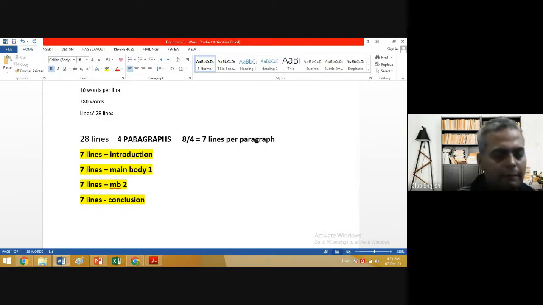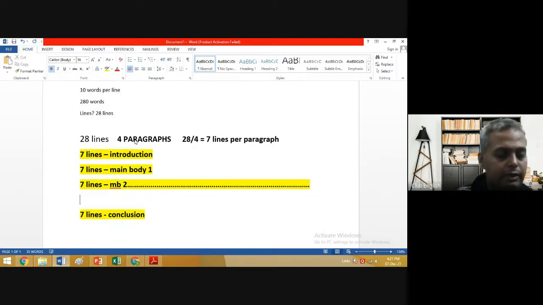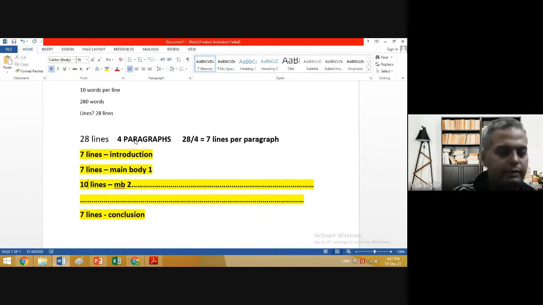So what happens in general is that main body 2 actually gets extended. Why? Because in most of the cases, you need to write various things like opinion. You need to write various examples. So it gets extended. So we'll be adding 3 lines to it, making it 10, and deducting 3 lines from the conclusion, making it 4, because not more than 3-4 lines are required for a conclusion.